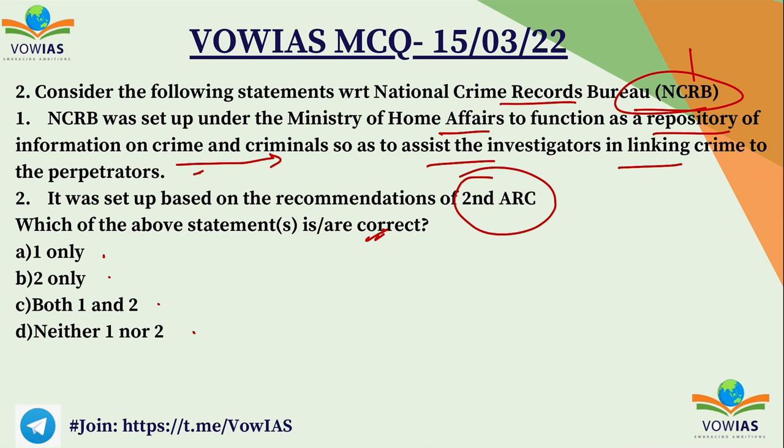So this is with regard to NCRB, right? The second statement is wrong. Why would NCRB be set up based on the recommendation of the second ARC? NCRB deals with crimes and criminals. The second ARC is related to governance. So even if you think logically, they are not related. The second ARC recommended the setup of various committees for center-state coordination and other things, but not with regard to the National Crime Record Bureau. As the name suggests, the Crime Record Bureau records the crimes that happen in the country. So that's why the second statement is wrong.